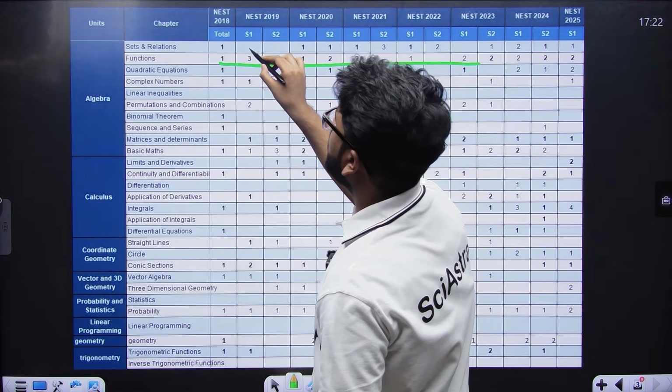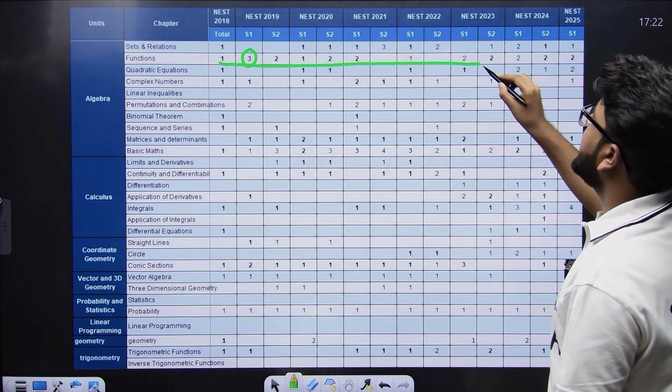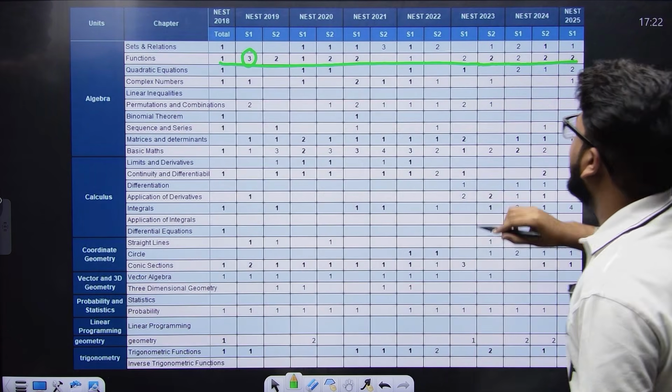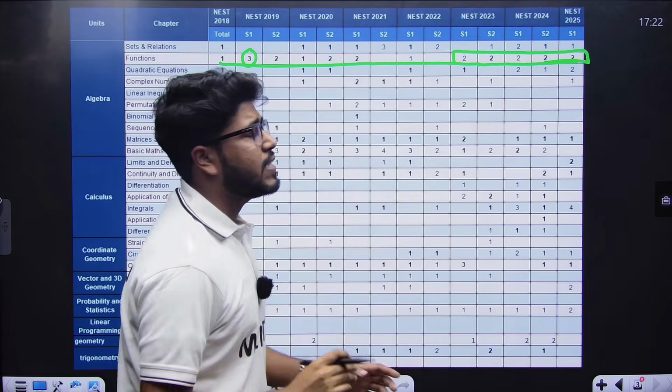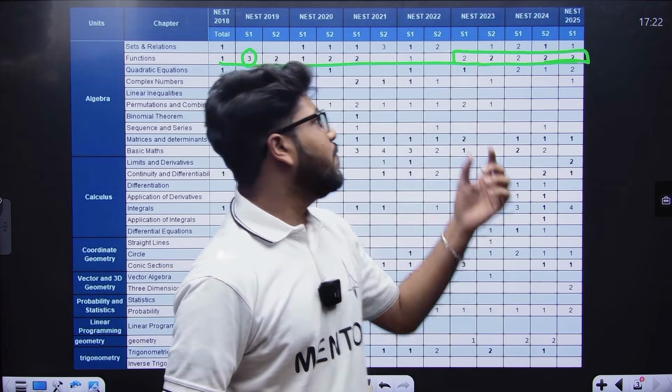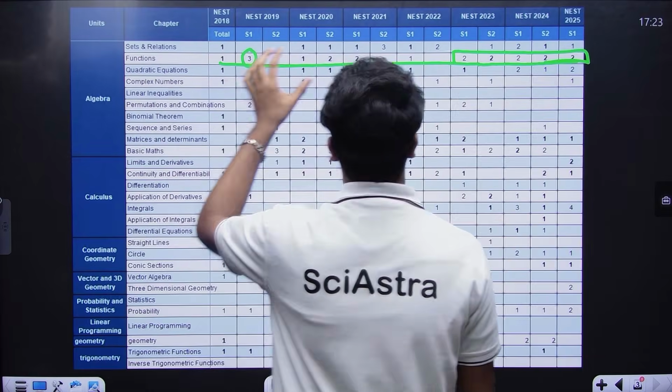Even in 2019 session 1, NEST had 3 questions. And as you can see from the trend, every year from 2023 to 2025 there are at least 2 questions from this chapter alone.